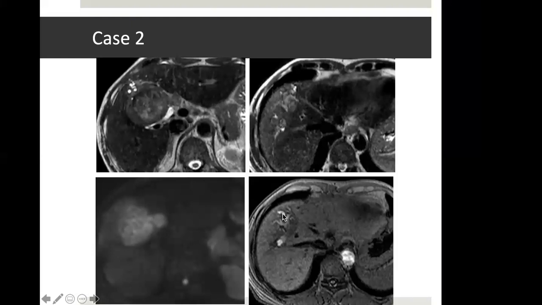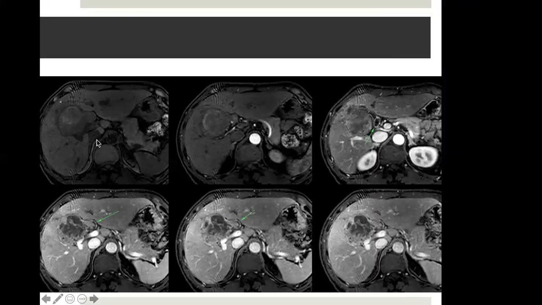On T1 weighted images, also these bright structures which are tortuous, tubular are showing hyperintensity. This may be because of hemorrhage or proteinaceous fluid. Now coming to the post-contrast images, this is the early arterial phase. We can see slight rim enhancement. And this is the late arterial phase in which we can see enhancement, which is more at the periphery. And gradually the enhancement is progressing towards the center. There is no definite washout. So this is a case of cholangiocarcinoma.